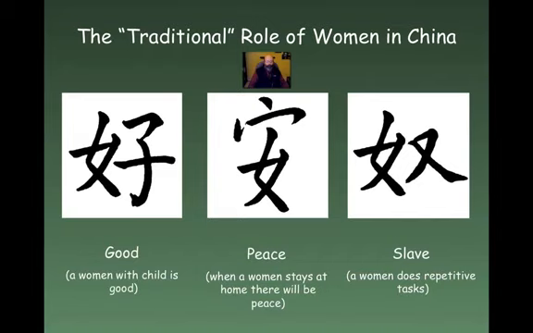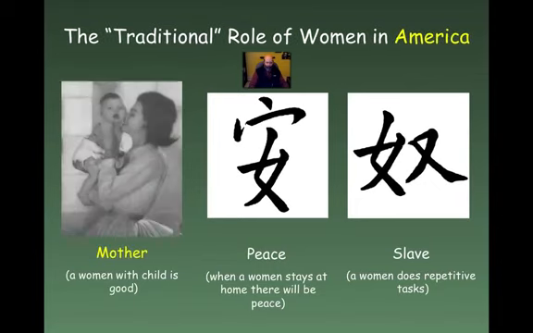And they're all kind of interesting because good, peace, and slave are words that we don't often associate with gender, but in this case they are in Chinese. But I want you to think about this: a lot of times people will say, well, that doesn't seem very fair, or that's sexist, or why does the Chinese language do that to women? They should treat women more equitably, and the language seems to be unfair.